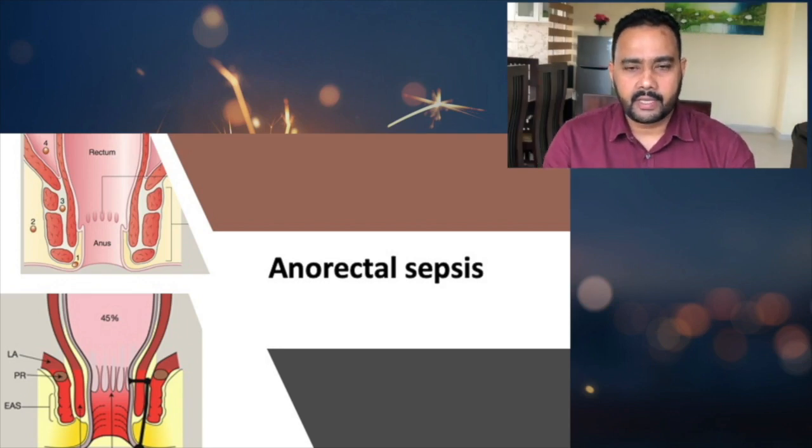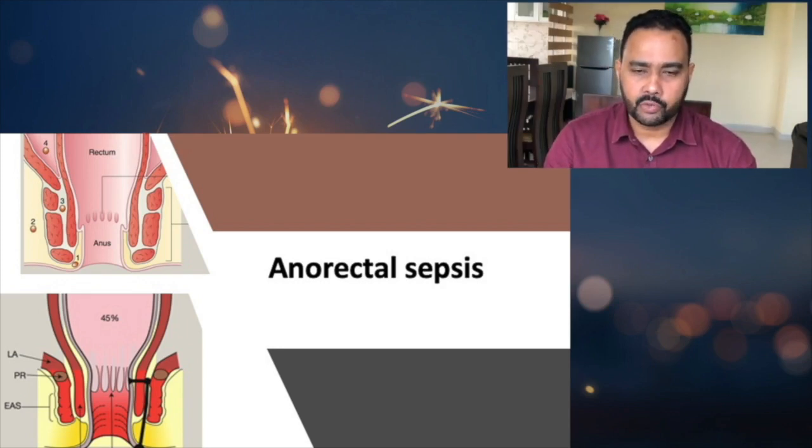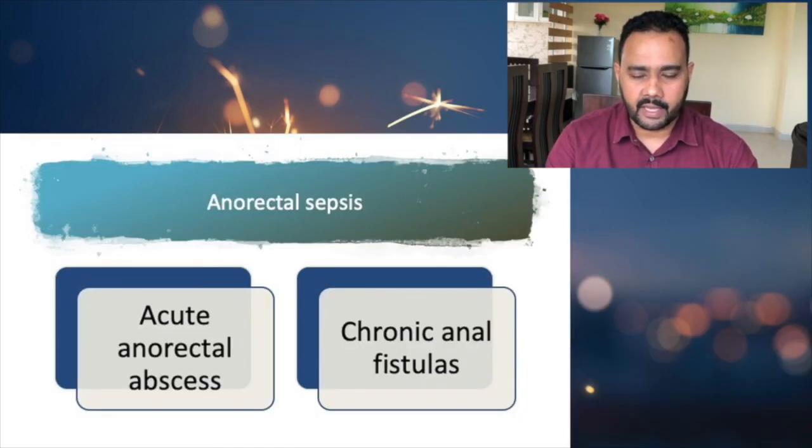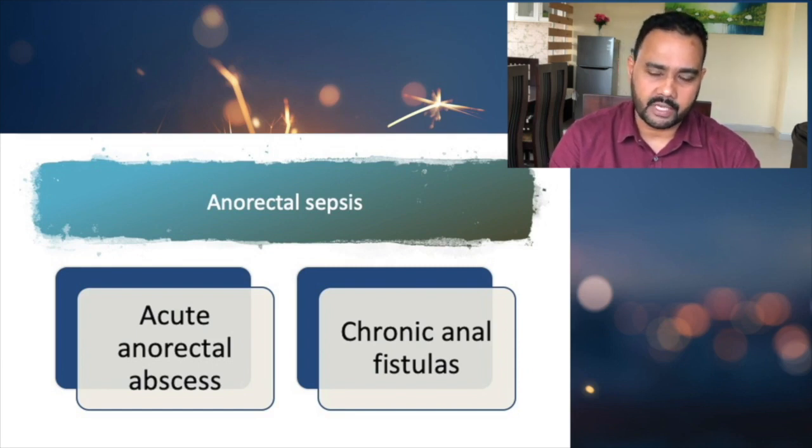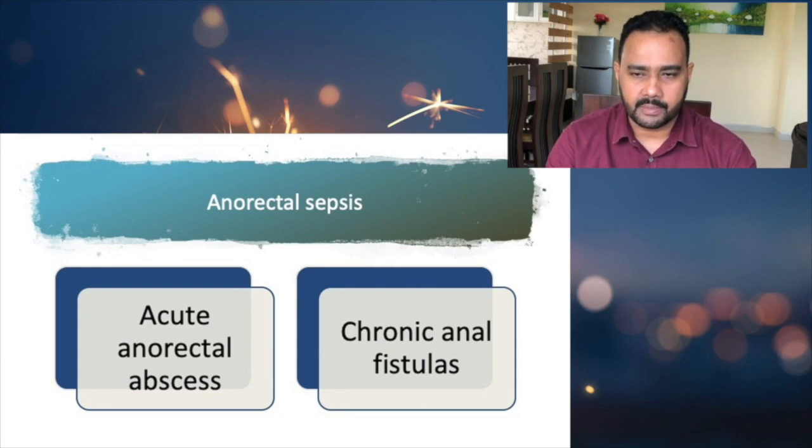So when we take anorectal sepsis, there are 2 kinds we are going to discuss. It depends on the time period over which the sepsis occurs. When it is an acute condition, it presents as acute anorectal abscess. But when it is a chronic sepsis for some time period, then it is called chronic anal fistula. So these are the main 2 kinds of anorectal sepsis that we need to discuss.